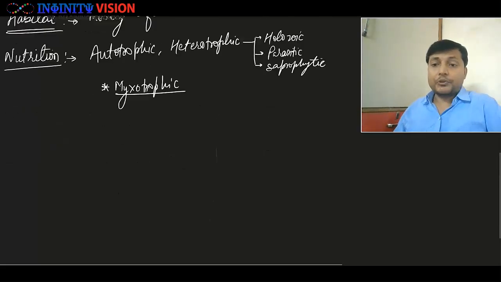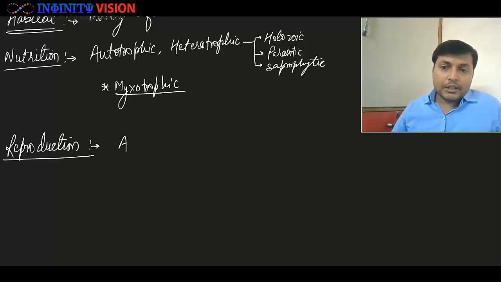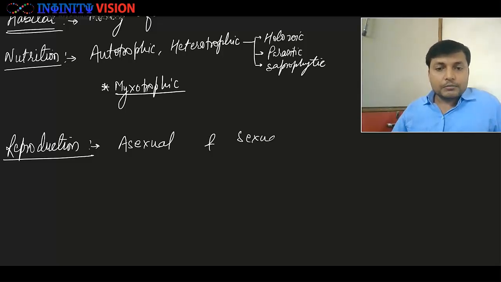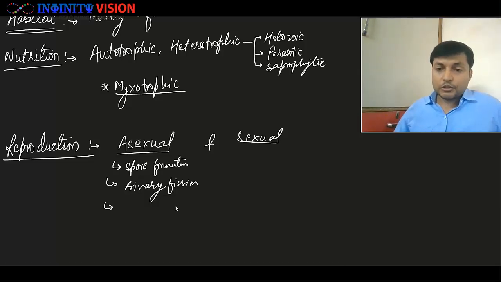Let us look at their reproduction style. If we look at reproduction in Protista, obviously they show both types of reproduction, asexual and sexual. Within asexual, they can show spore formation, binary fission, or budding.